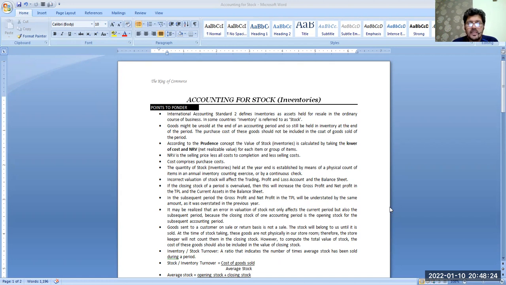Goods might be unsold at the end of the accounting period and so still be held in inventory at the end of the period. The purchase cost of these goods should not be included in the cost of goods sold for the period.